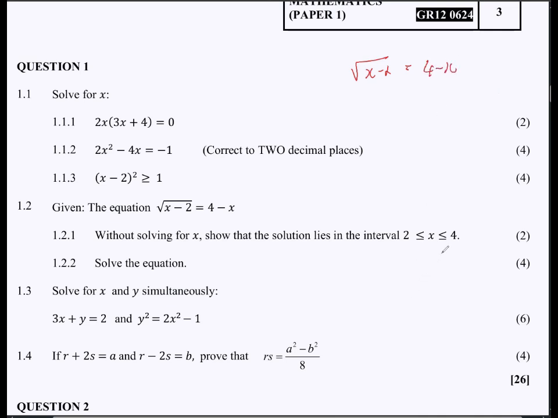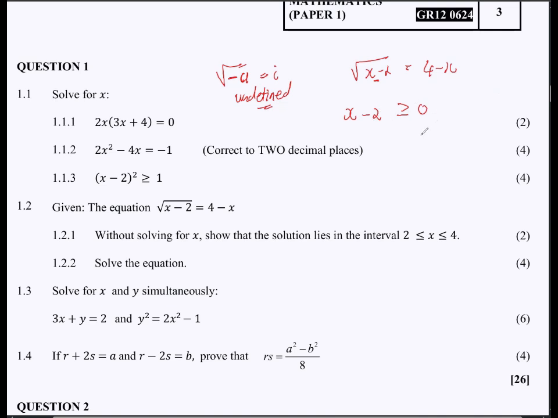Now, what I can argue here is that inside here, the x minus 2 should always be greater than or equal to 0. We do know that because if you take note of the surd rules, in a surd you should never have a negative inside. Whenever you have a negative under a surd, it is a complex number, which is undefined according to the maths level that we are in. So in order to always have this defined, this expression inside here must be greater or equal to 0.